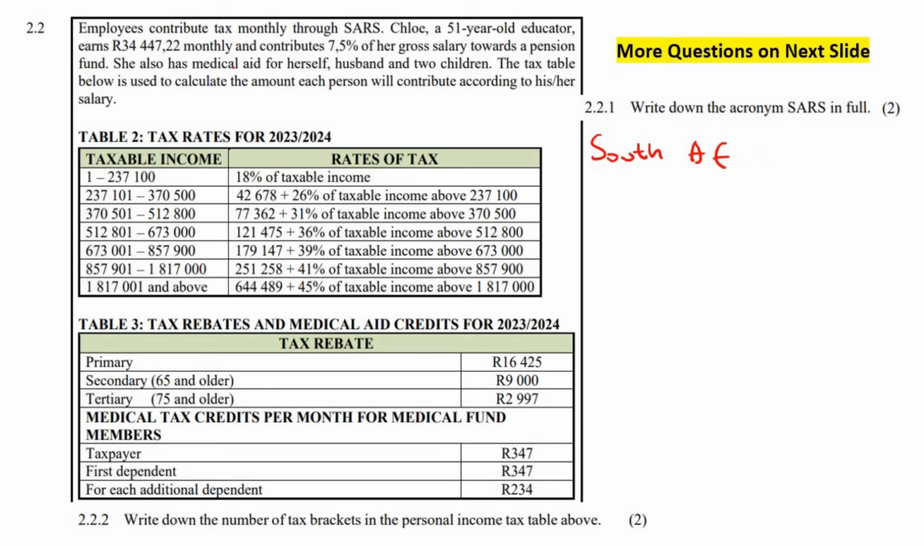Okay, let's write this a bit better. African, and then revenue service. Well, technically it's services, but I don't think they would be that strict.